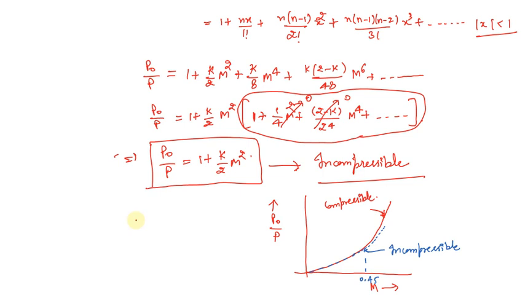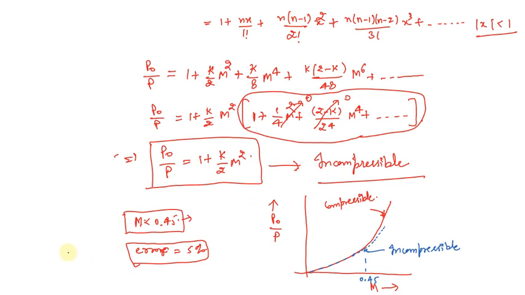Once we picture this from the graph, we can see that up to Mach number 0.45, the error we are going to get is up to 5%, which is permissible. So if a fluid is flowing with a Mach number of less than 0.45, then we can consider the error to be less than 5%. This is the maximum limit up to which we can consider the flow as incompressible flow.